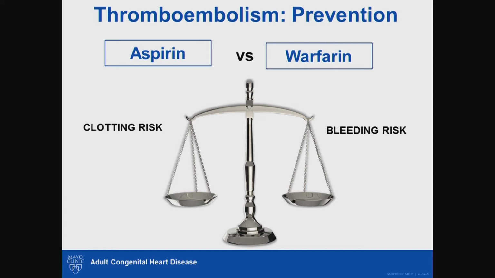Before deciding on the medical therapy, it is important to carefully analyze and balance the risk for clotting versus the risk for bleeding for each patient. Most Fontan patients are placed on aspirin because we believe that it has a lower bleeding risk compared to warfarin.